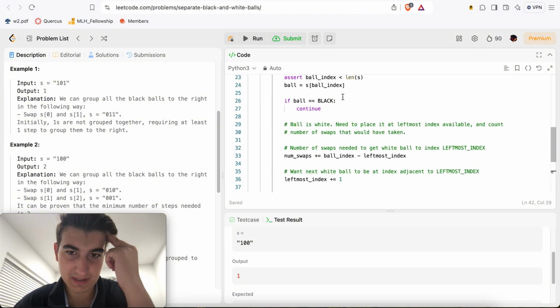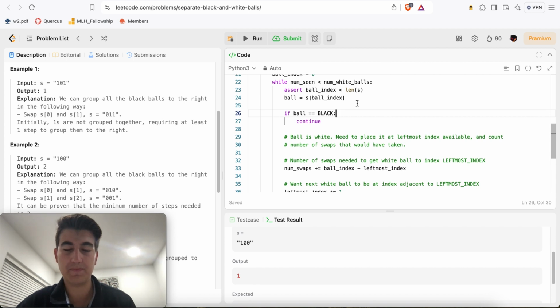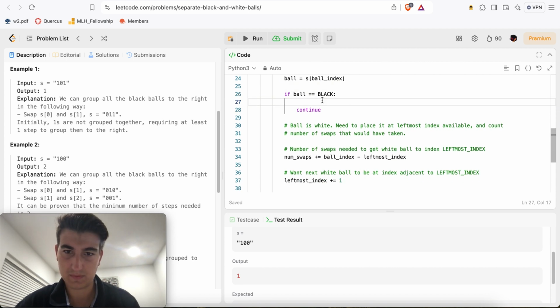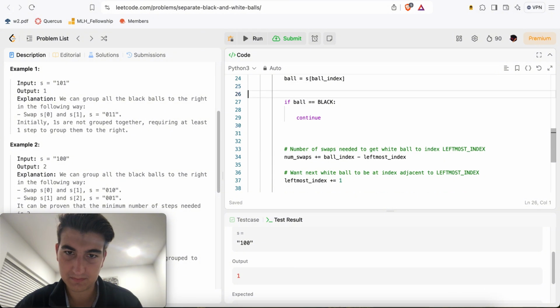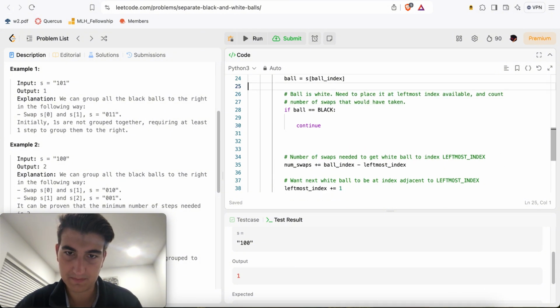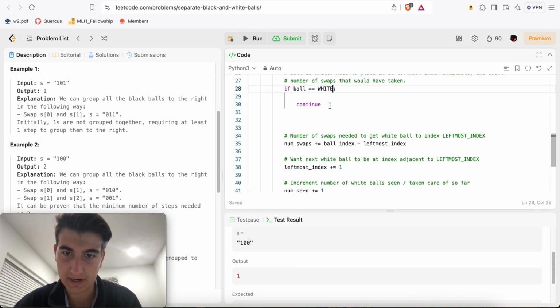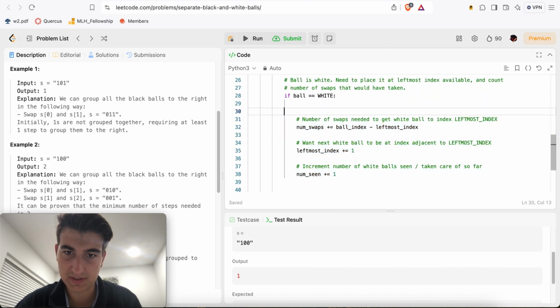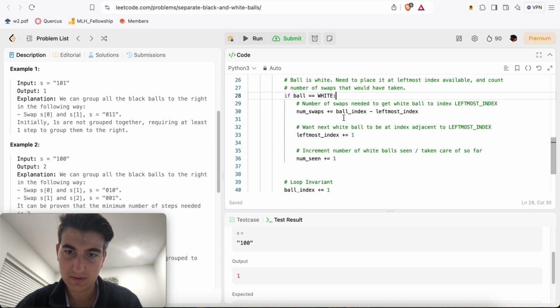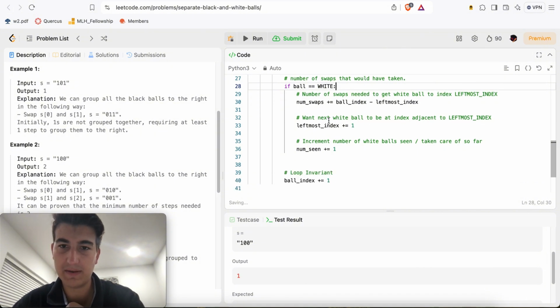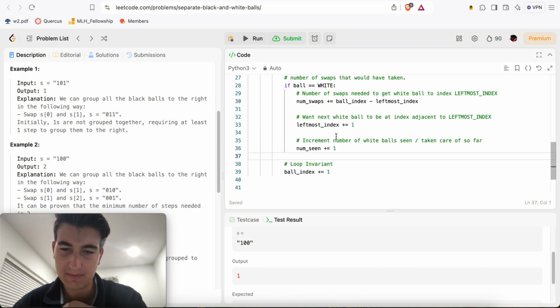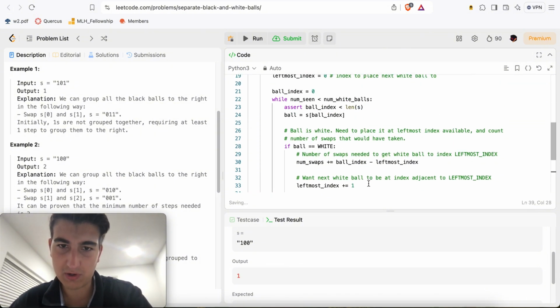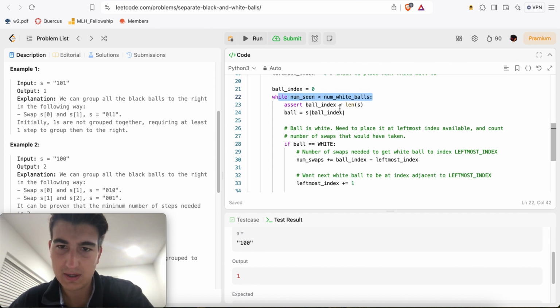Okay, so if the ball is black, then we can. Okay, you know what? We'll do this better. There we go. If ball is equal to white, then we're going to do all this stuff, right? Because we want the loop invariant for both steps anyways. And that way the comments are a bit nicer, and it makes it just a tad more sensible. And then we always have our loop invariant here, right? So there we go.